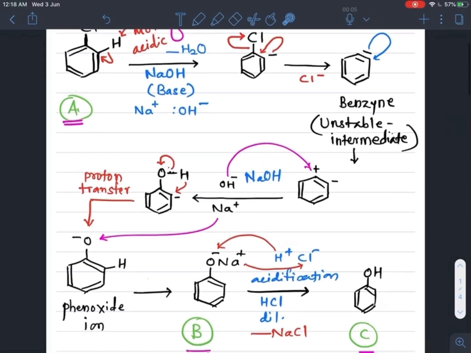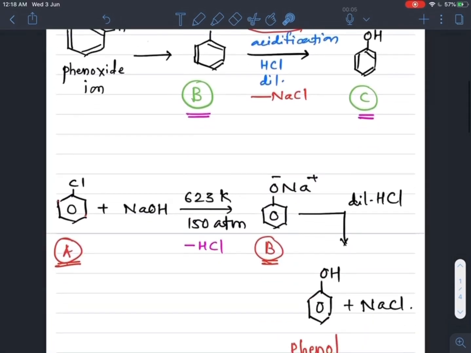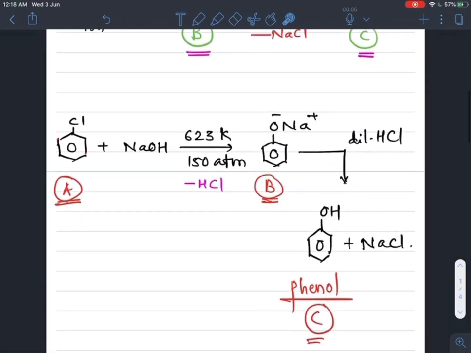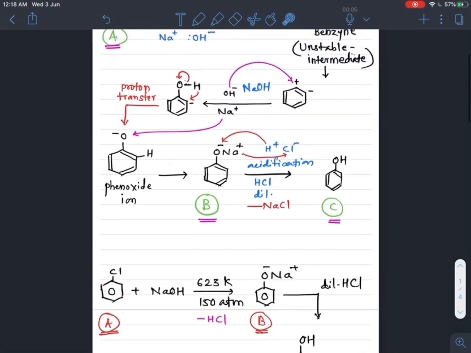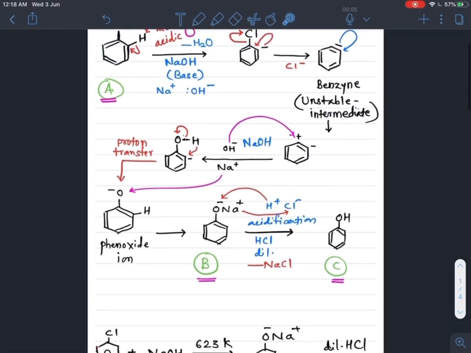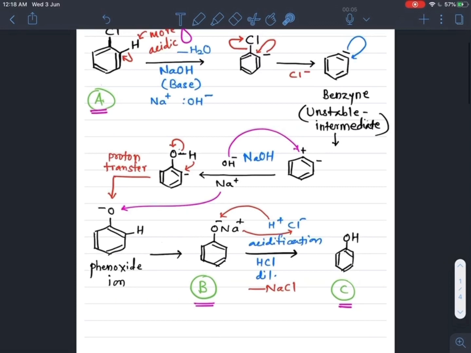So according to the Dawes process, chlorobenzene is treated with NaOH, we get sodium phenoxide, and finally we get the phenol. So this is the mechanism of chlorobenzene according to the Dawes process for the production of phenol.